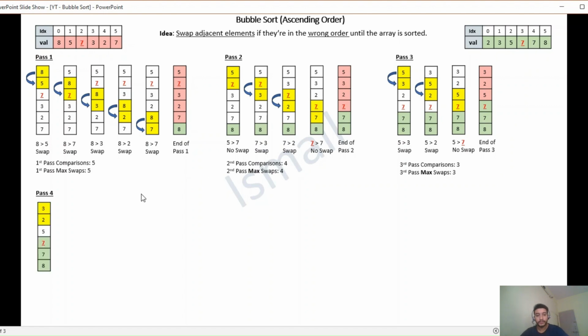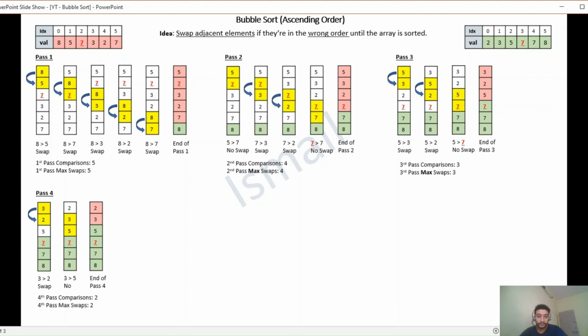In pass 4, we compare the first two adjacent elements 3 and 2. Since 3 is greater than 2, swap them. Then you have 3 and 5. 3 is not greater than 5, so here we need to stop. So at the end of pass 4, element 5 has reached its correct position.